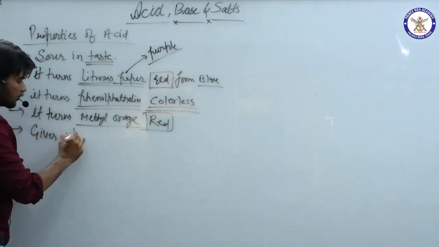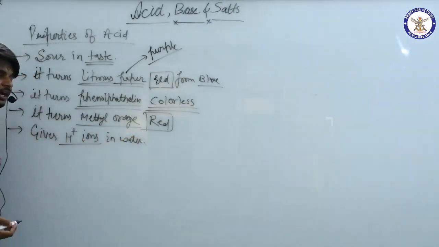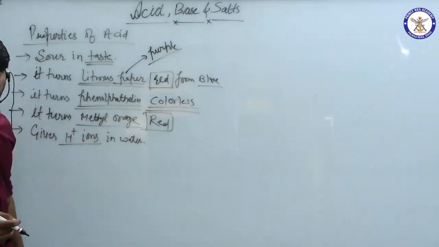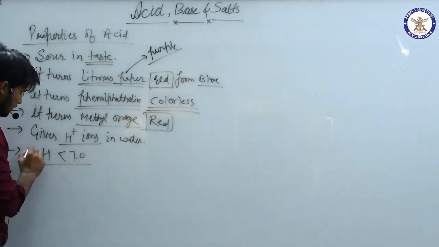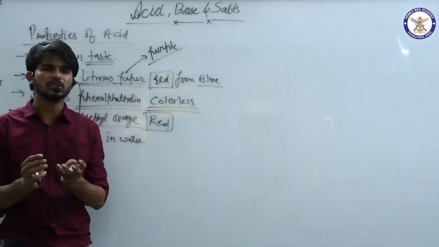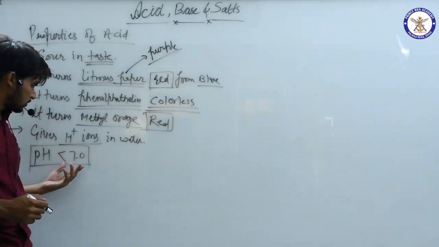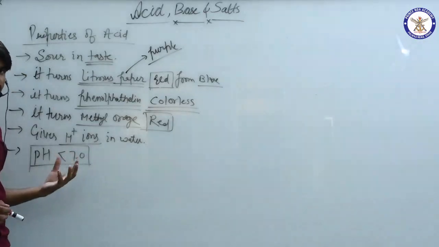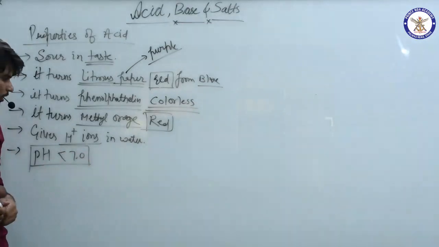Next, acid gives H plus ions in water. We have already discussed this. The definition itself says that an H plus giver is an acid. Fine. The pH is less than 7.0. pH, sir, what is this pH? I will tell you. pH is the potential of hydrogen. This is a simple process to get to know whether a substance is acid or base. This is the last section of this chapter we will study, but right now you can assume it. pH helps us know whether the given substance is acid or base.